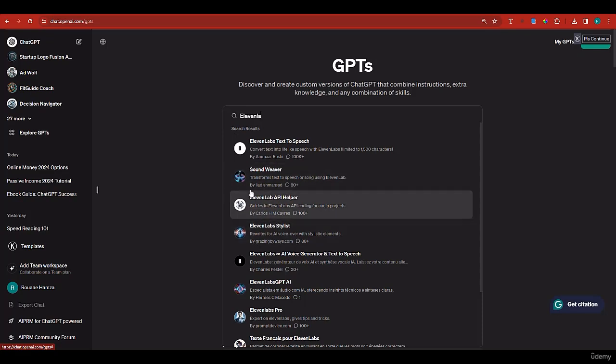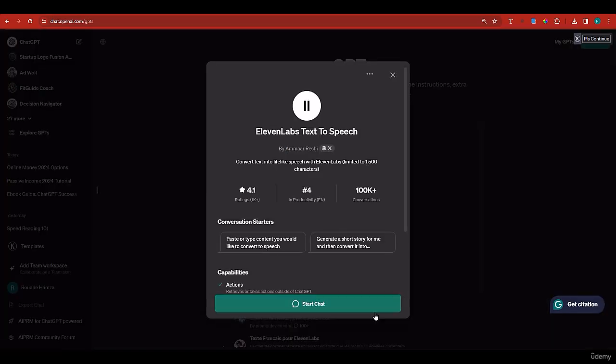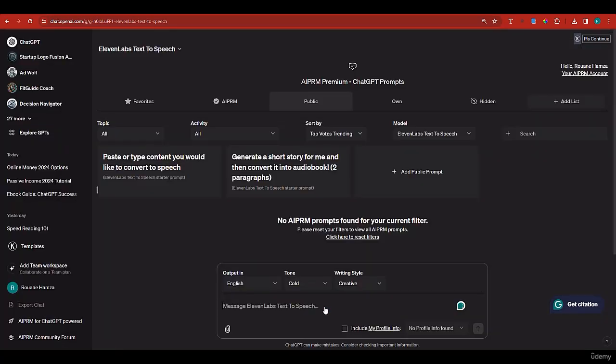Please do not trust any one of those fakes, because anyone can create a GPT and call it 11 Labs. So this one is the one because, as you can see, it's recent and it has 100,000 plus conversations that have been started, which means that 100 plus thousand people like you and me have already started using it because it's such a famous tool. And by the way, it's the new thing, right? And what it does is it converts text into voiceover. So I'm going to ask it to create a voiceover for me.